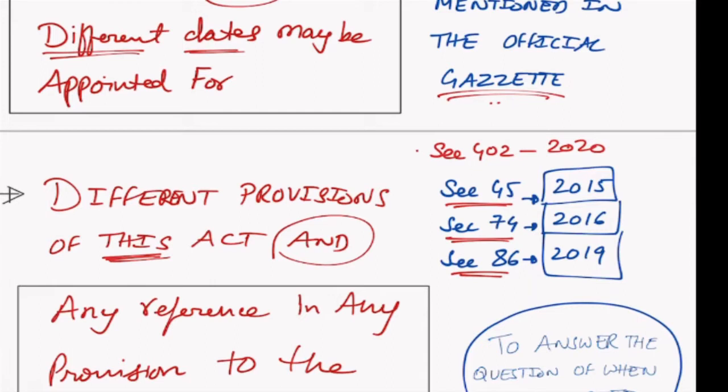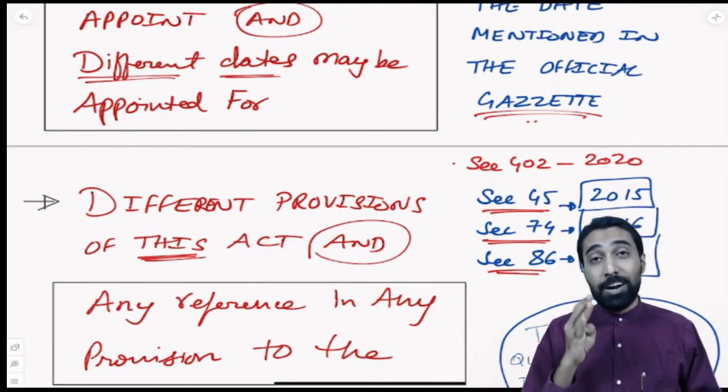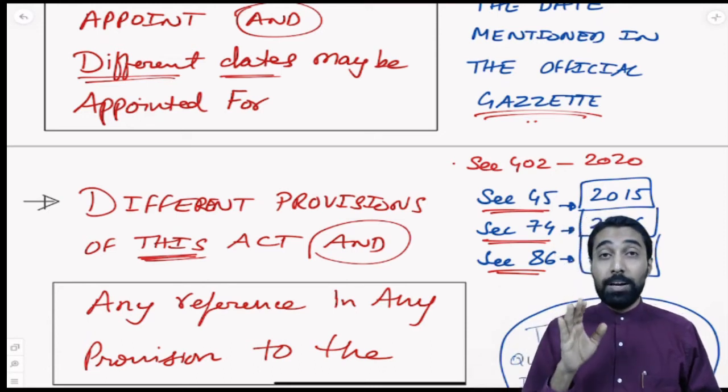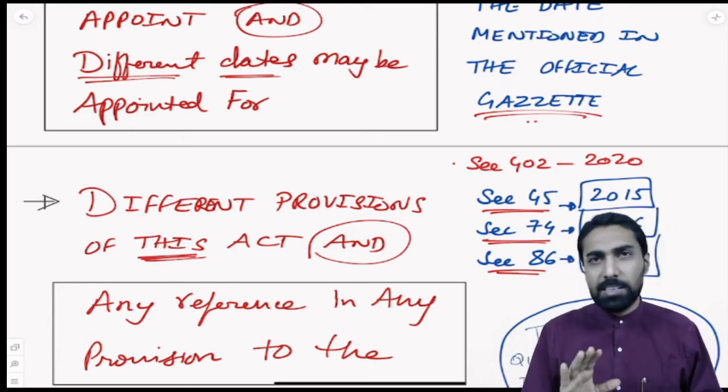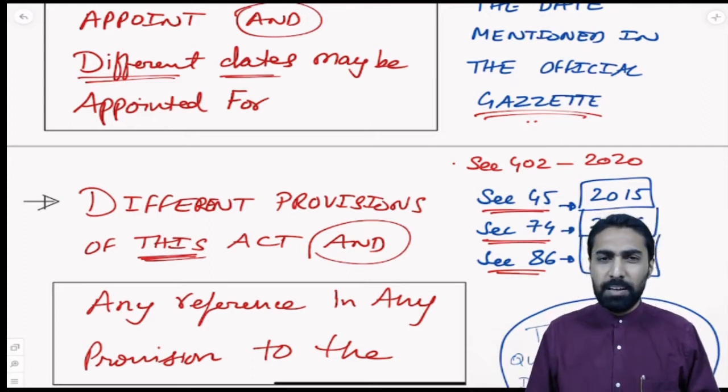Section 402, one day you can give, then section 45 you can give one day, section 128 you can give one day, section 113 you can give one day. I'm just giving you examples as and when required. Now you'll ask me, why will they want different dates for different sections? You are adding the confusion. So here we need a little bit of history.